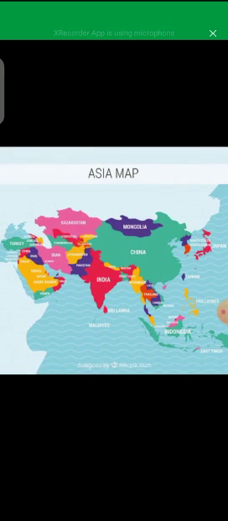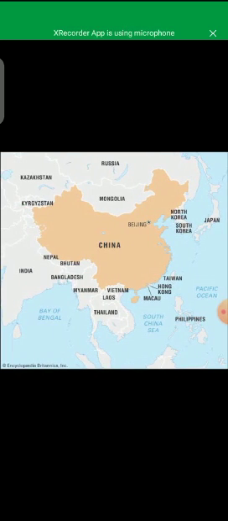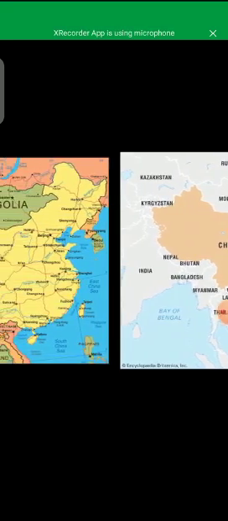It is an Asia map. You can observe the green color. The largest country of continent Asia is China, and it shares a border with so many countries, and also shares a border with the Pacific Ocean in the east as well. This is also the map of China and the other neighboring countries that share borders with China as well. You can observe that on all sides China shares a border with other countries.